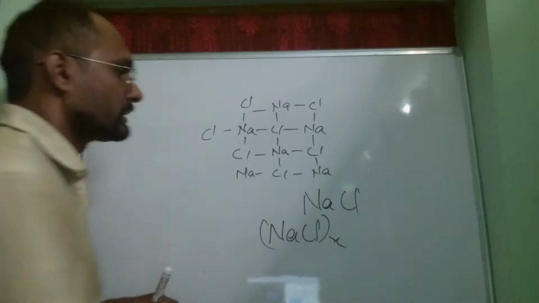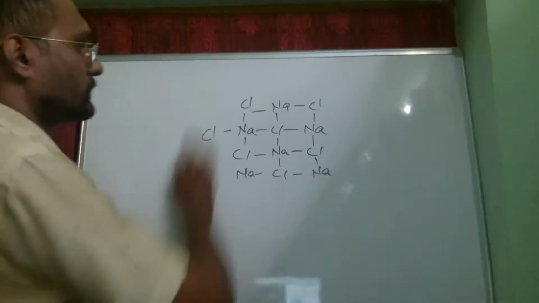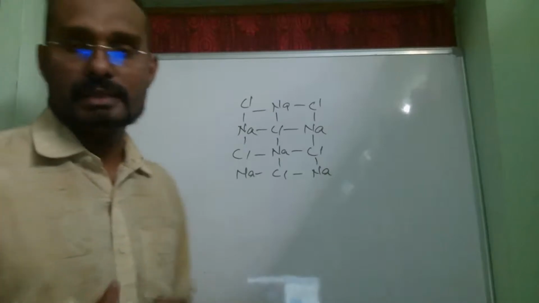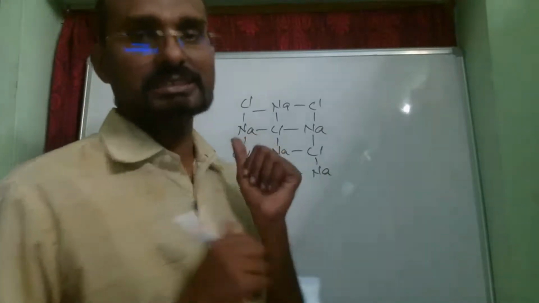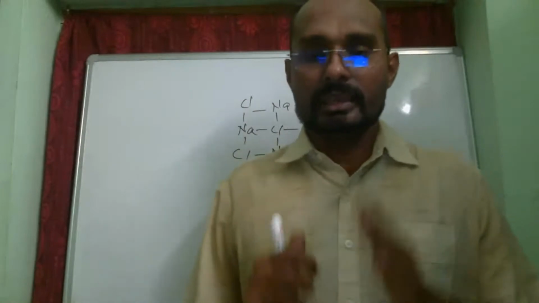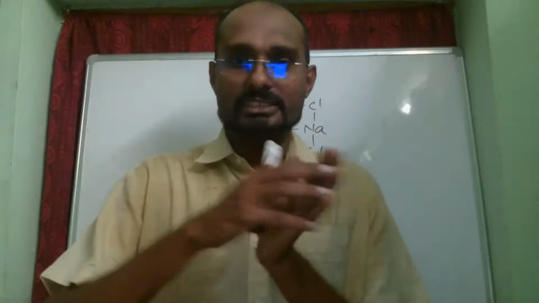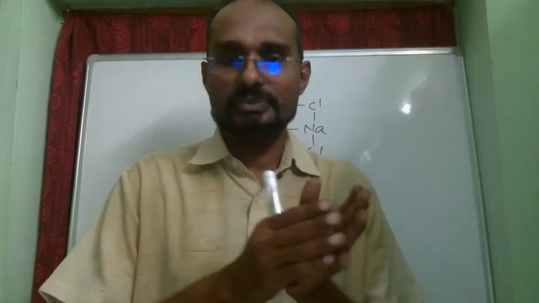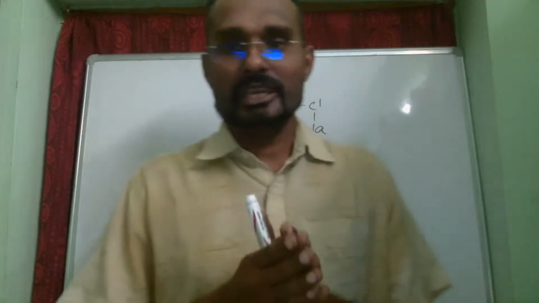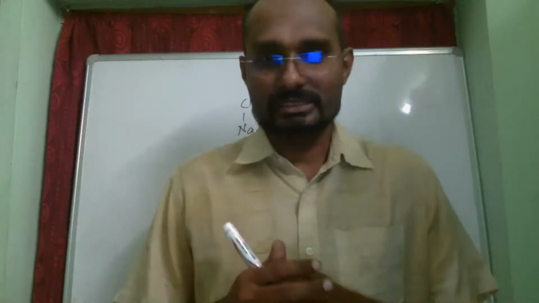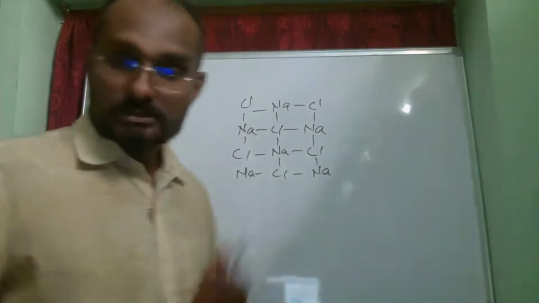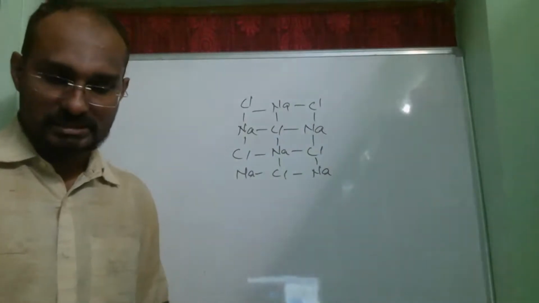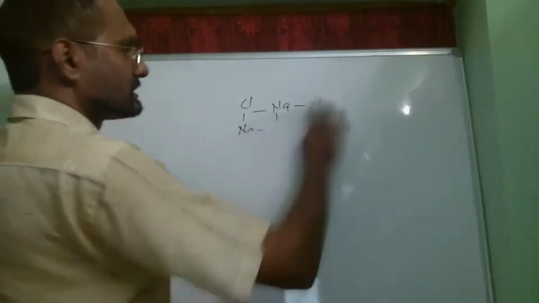Now, this kind of regular arrangement is called a lattice arrangement, or lattice structure. Anything which has this regular arrangement will reflect the light that is falling on it back. So when the light is reflected back, that salt will shine, and that shining salt we call a crystalline salt. And which does not shine, we say it is not crystalline. Now, NaCl, sodium chloride, is a crystalline salt.